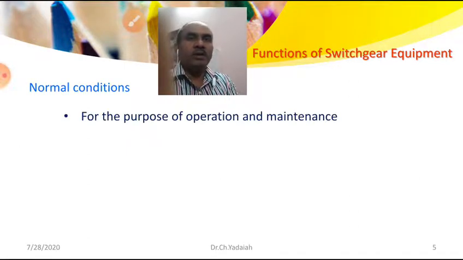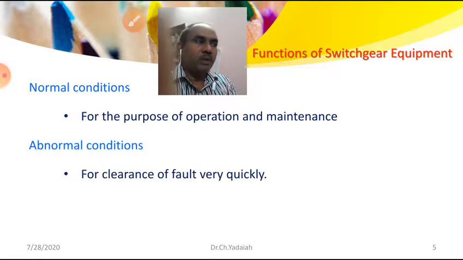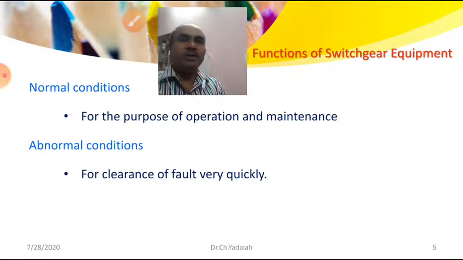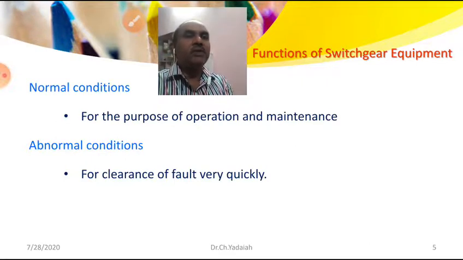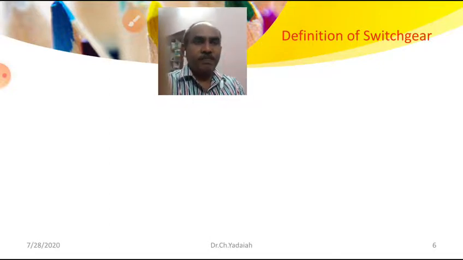For normal conditions, for the purpose of operation and maintenance, we require the switchgear and equipment. For emergency purposes, in case of abnormal conditions, we require this switchgear and equipment for clearance of the faulty line very quickly to avoid damage to the remaining equipment. These are the requirements. Now, what is the definition of switchgear?